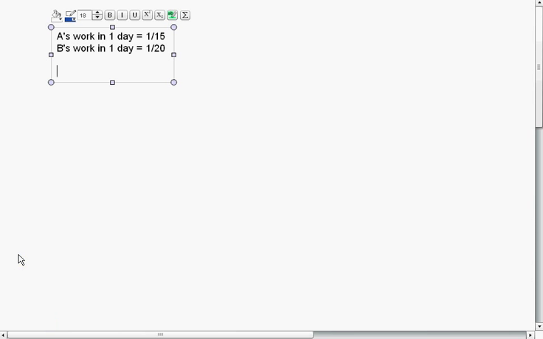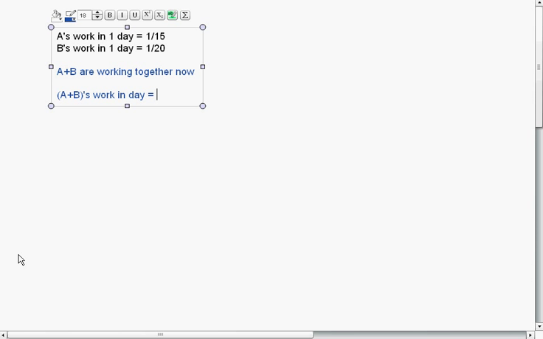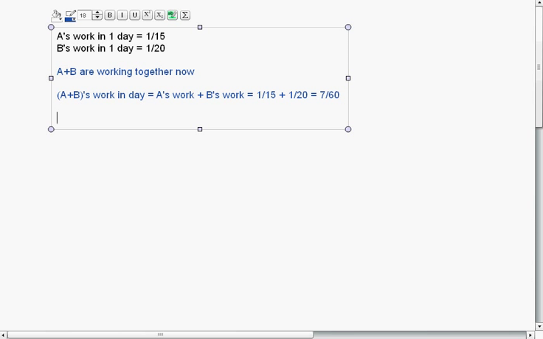Now if we consider when A and B are working together, that means A and B are working together now. Alright, so when they are working together, A plus B work in 1 day will be A's work in 1 day and B's work in 1 day, right? A's work plus B's work. So it will be equal to 1 upon 15 plus 1 upon 20, that is equal to 7 upon 60, right? So this is A plus B's work done in 1 day.